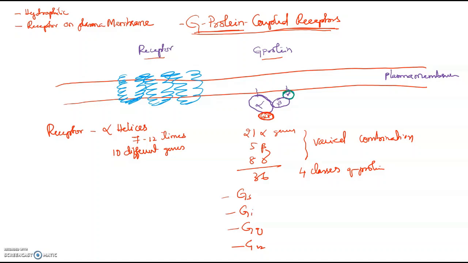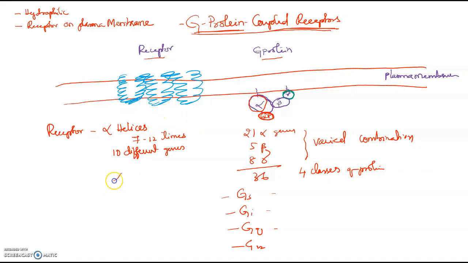GS are mostly stimulatory, GI are mostly inhibitory, GQ are mostly inhibitory. We'll look at that in a while. Now, the specification here is about the alpha subunit and its corresponding receptor.